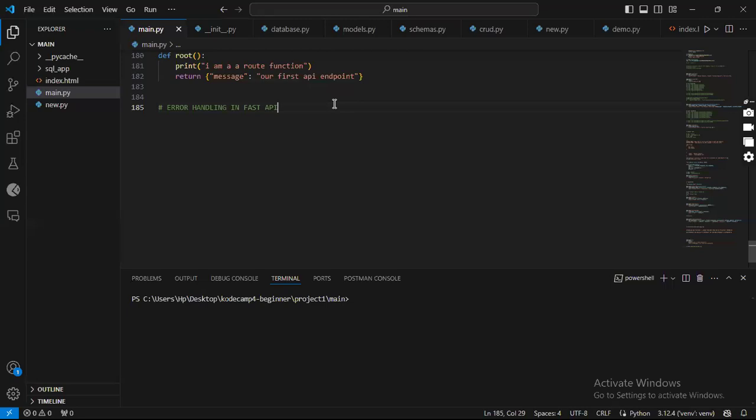The concept is similar to our try and except that we did back then when we were working with the basics of Python. So it's almost the same concept, except that this time around we'll be sending out an HTTP response, and not a usual print statement or a usual return statement.